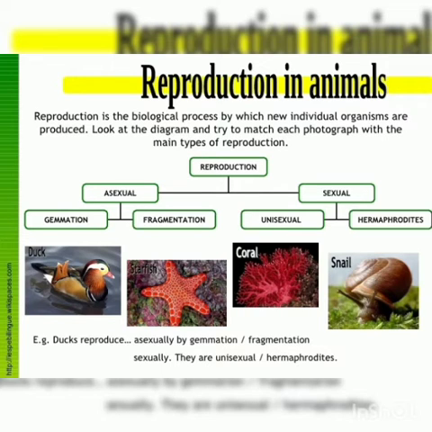If you take animals, there are two types of reproduction: asexual reproduction and sexual reproduction. If the reproduction occurs because of the fusion of the male and the female gamete, it is called sexual reproduction. When a male and a female gamete fuse, resulting in the formation of a new individual, it is called sexual reproduction.